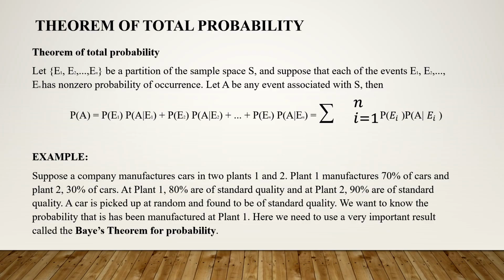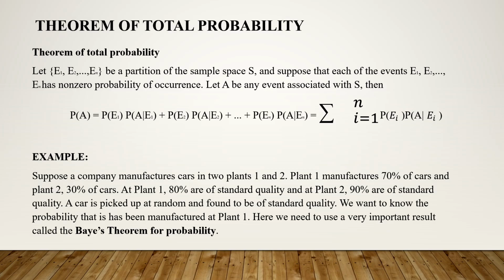So now we have the theorem of total probability. It says that suppose E1, E2, En, they form a partition of the sample space S. Just now we have seen the properties of partition. And if suppose A is any event associated with this sample space S, then P of A is equal to P of E1 into A given E1 plus P of E2 into A given E2 and so on up till n events. So you can write this is equal to summation of I running from 1 to n P of EI into P of A given EI. Actually, this forms the base for the Bayes theorem. So we will take an example to see what it means.